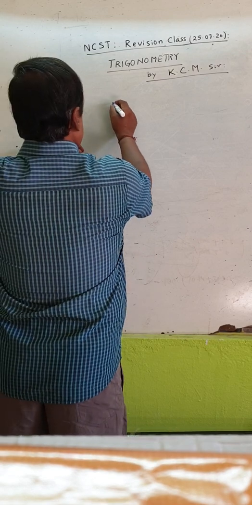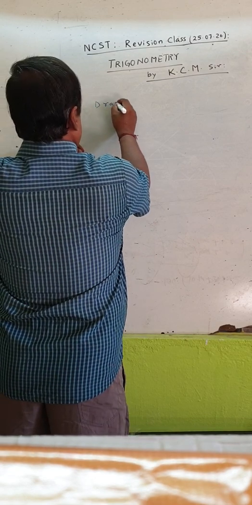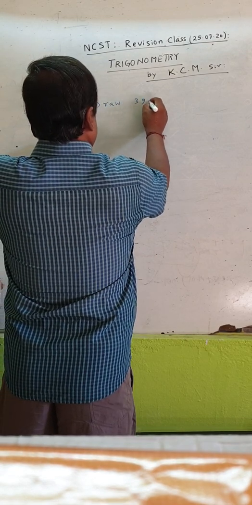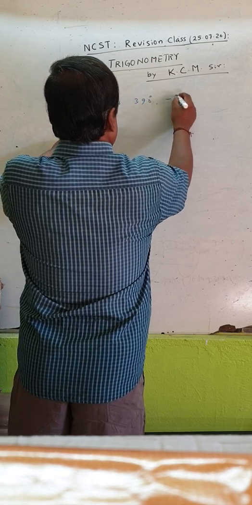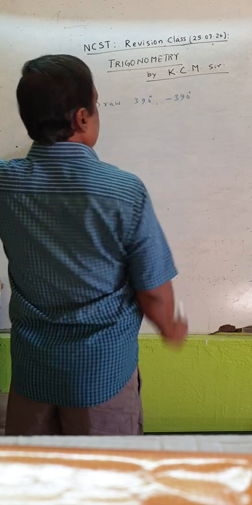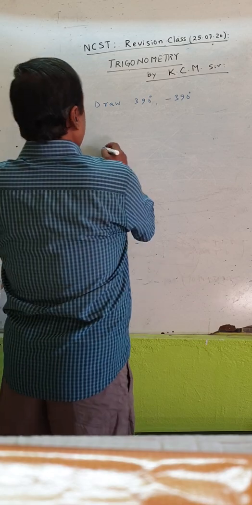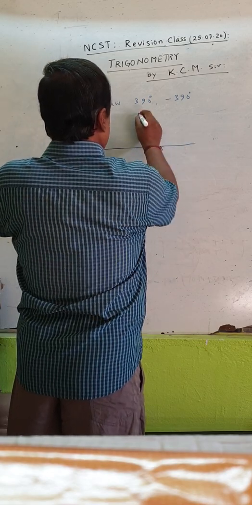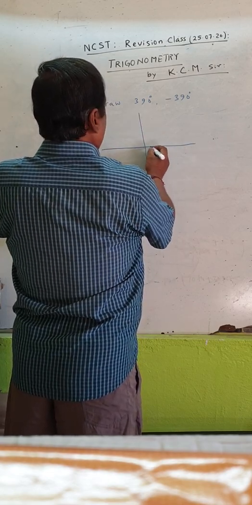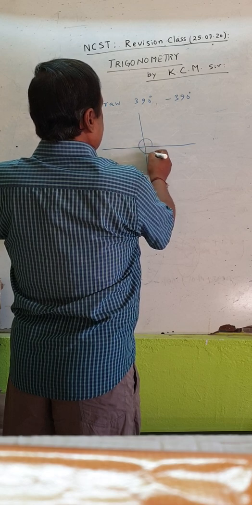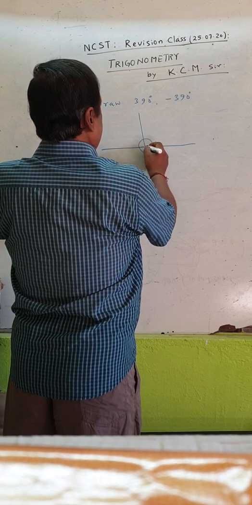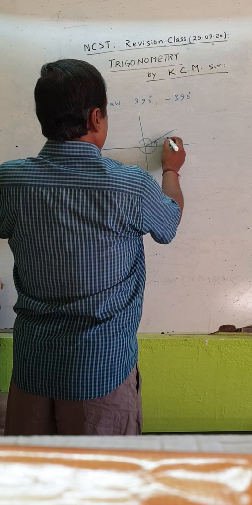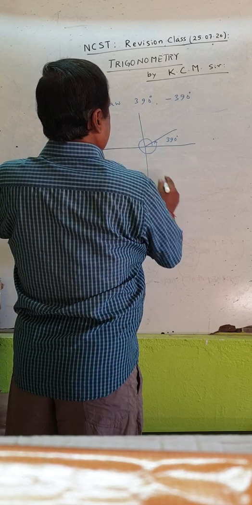Suppose I draw 390 degree and minus 390 degree. So this one is 360, then another 30. This angle is 390 degree.